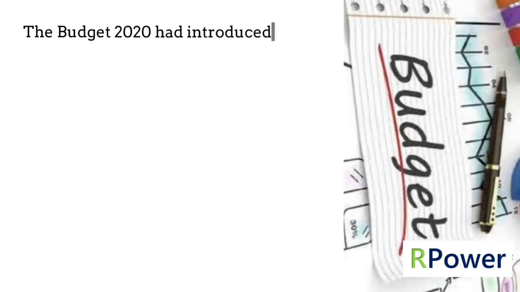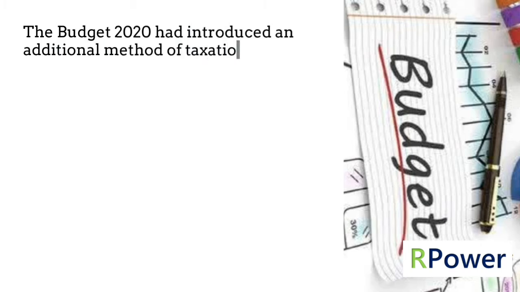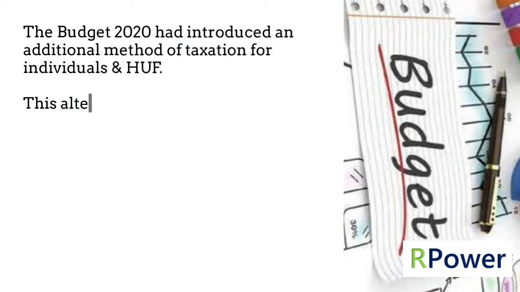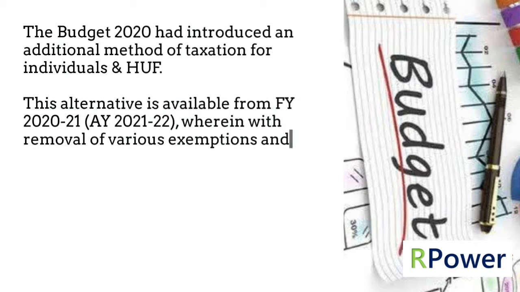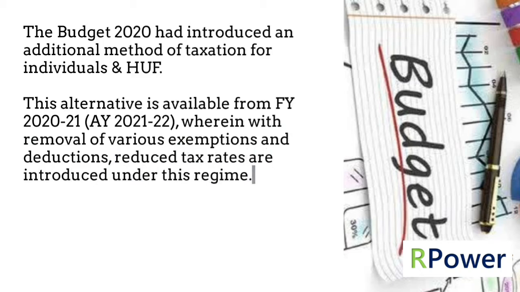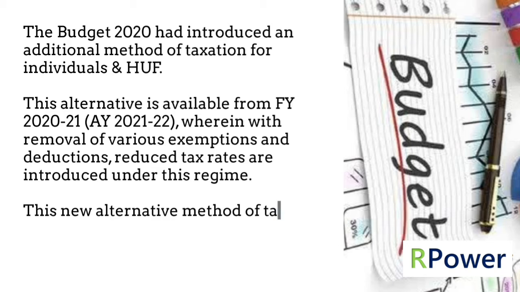Let's get started then. The Budget 2020 had introduced an additional method of taxation for individuals and HUF. This alternative is available from assessment year 2021-22, wherein with removal of various exemptions and deductions, reduced tax rates are introduced under this regime. This new alternative method of taxation is referred to as new regime.